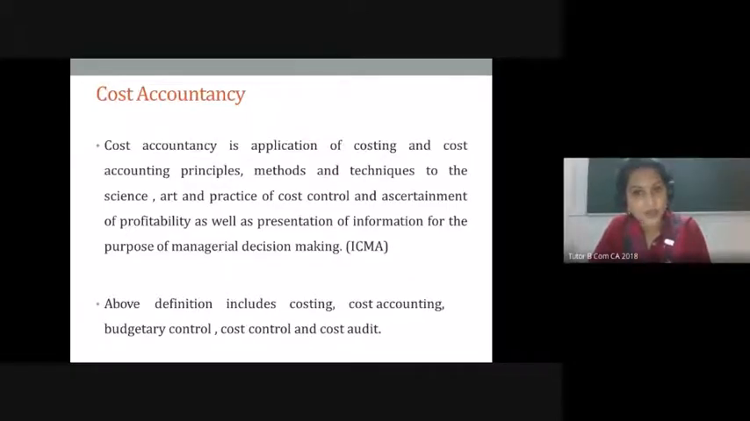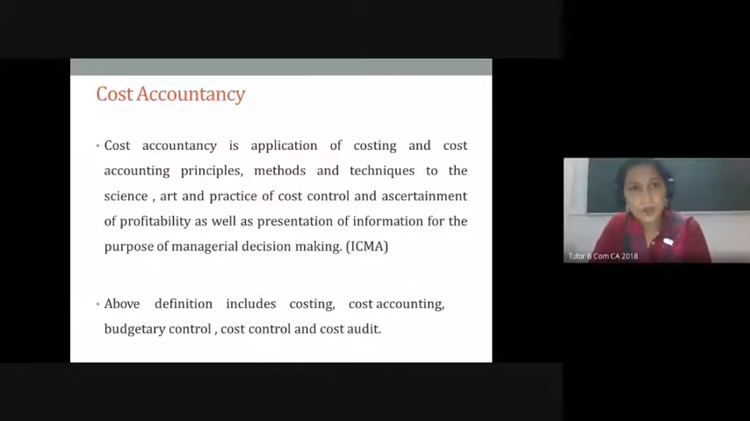So costing is part of cost accountancy. Cost accounting is actually the principle which you follow in cost accountancy. So that's why we say cost accountancy involves costing and cost accounting, right? It is method and techniques. It includes the methods and techniques for cost management, right?